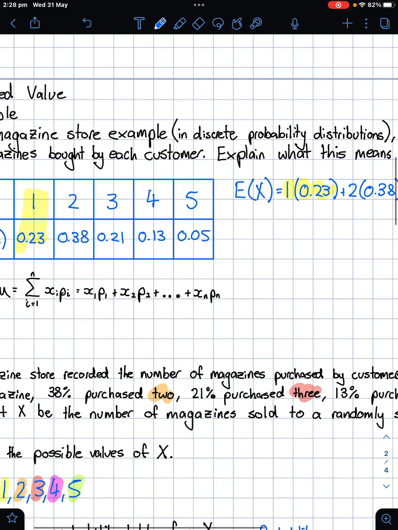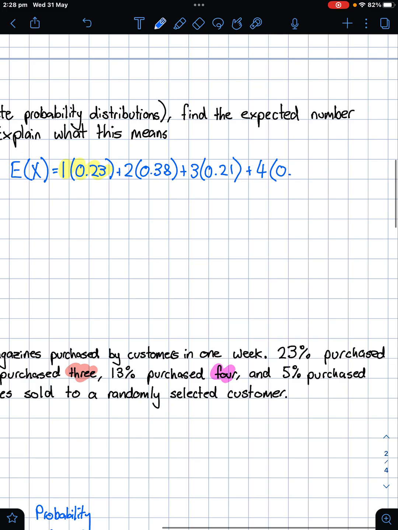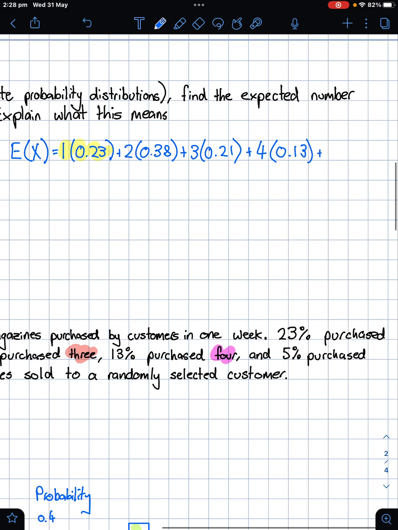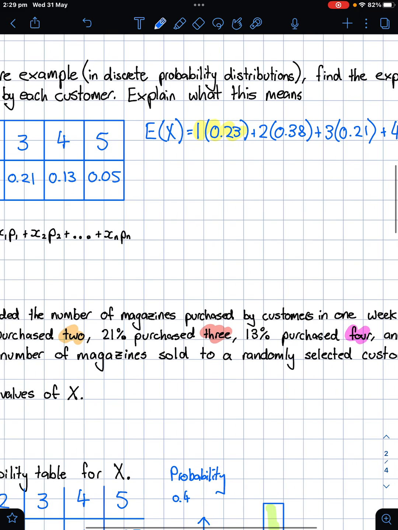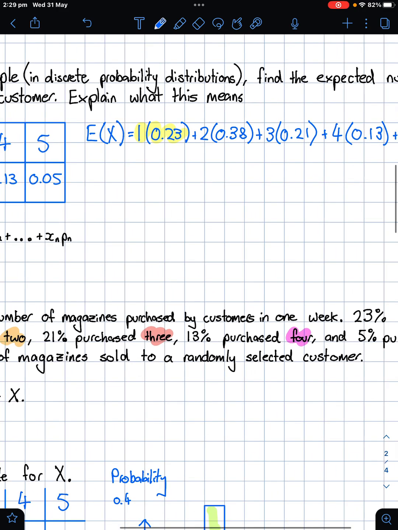And then we've got 4 magazines, 0.13, and 5 magazines, and that is 0.05. All right, so when we put these all in the calculator, we're going to get 2.39. Therefore, explain what this means.